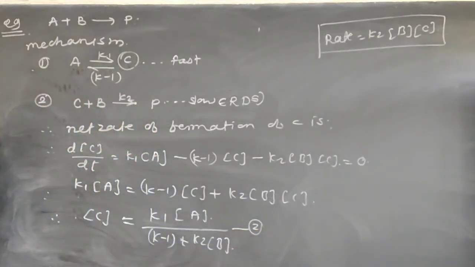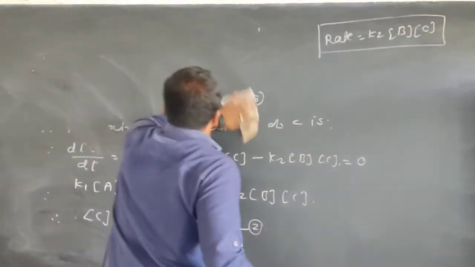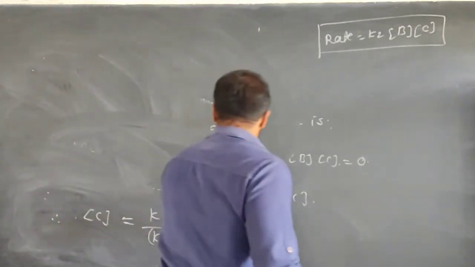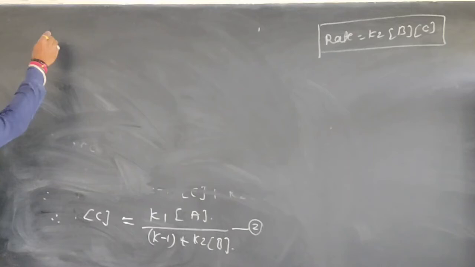Put this value of C from equation 2 into equation 1.